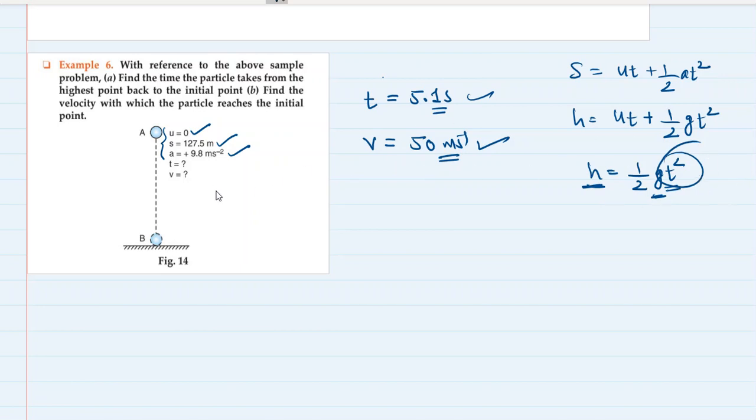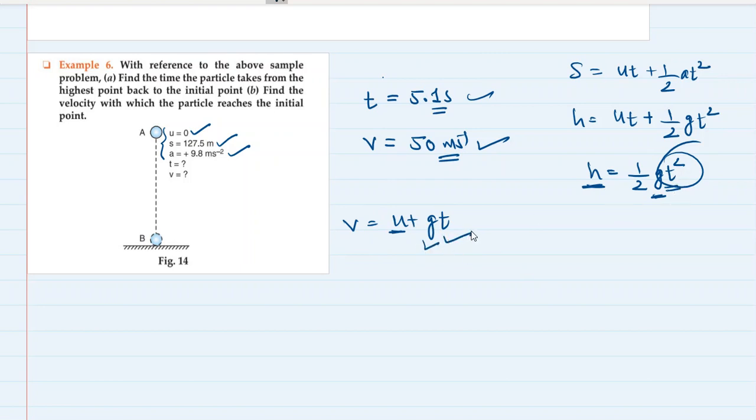For finding V, that is final velocity, V is equal to U plus GT. In the place of A, I just put G, right? Put the value of U as 0, and you already have G and T found.